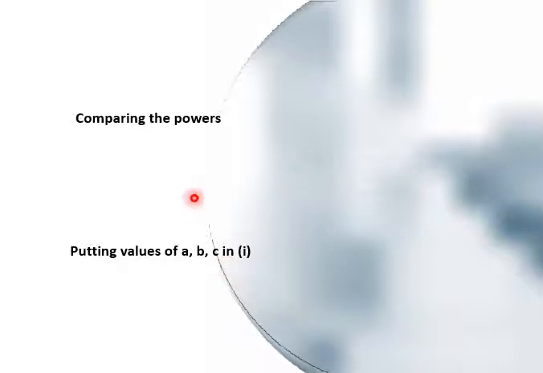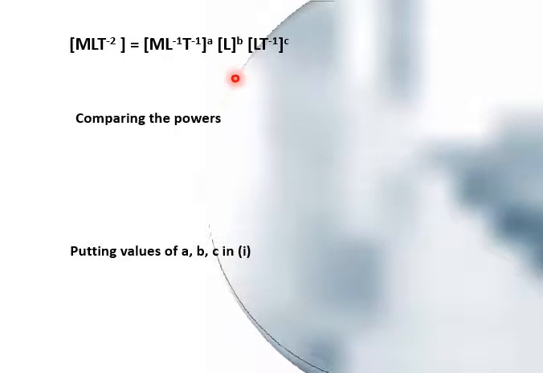By simplifying from both sides, M^a, for length it is b plus c minus a, because it is present in all three terms. Here it is minus a, here it is b, and here it is plus c. And for T it is minus a and minus c.